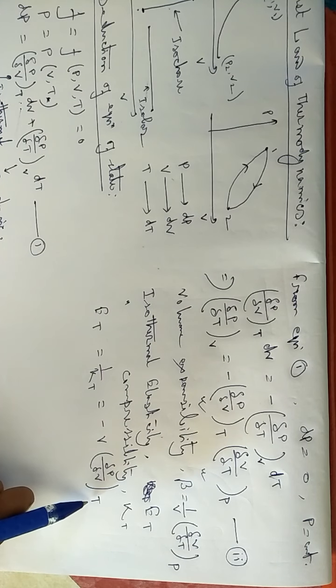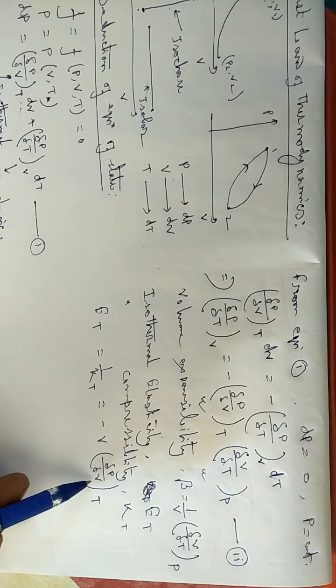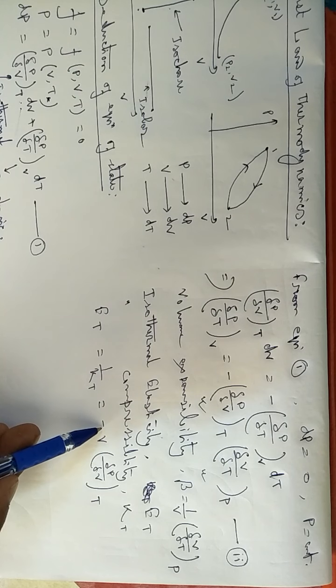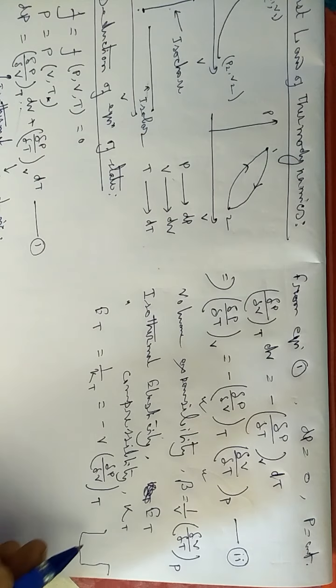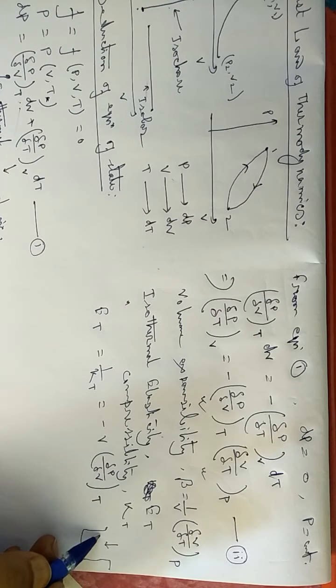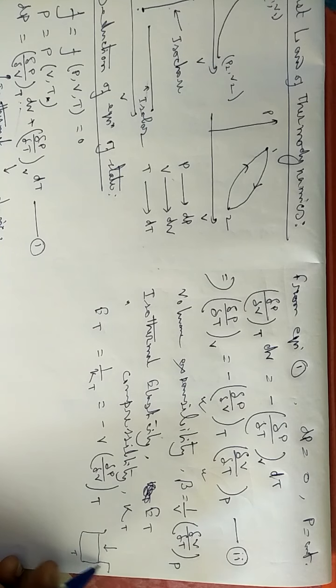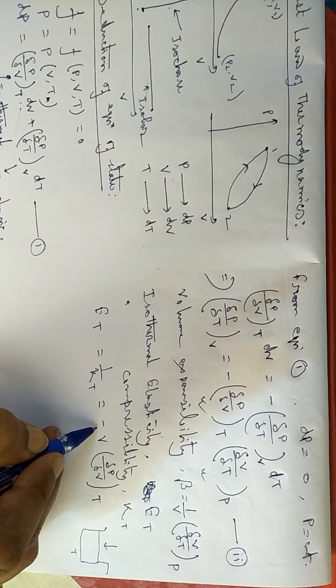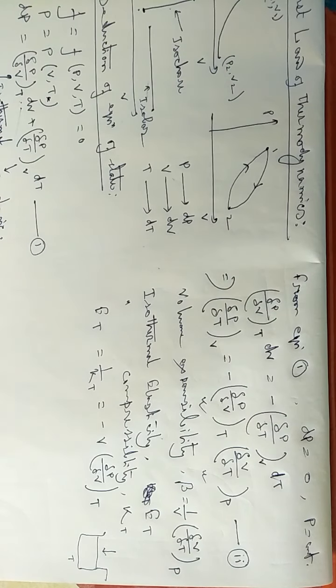Isothermal means constant T, and the pressure follows the influence of volume. But what is the significance of this negative sign? Consider an isothermal process. Suppose I have a gas filled chamber undergoing an isothermal process, T is constant. If I increase the pressure by a piston, the volume will decrease, and if I decrease the pressure, the volume will increase. They are reciprocal to each other. So with increase in volume, pressure does not increase, pressure rather decreases. That is why the negative sign is added here.